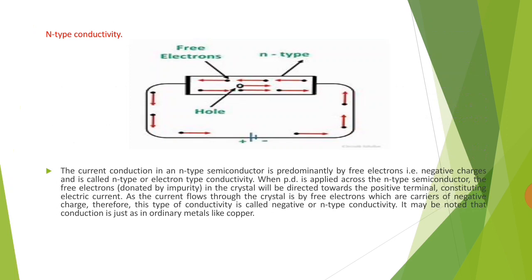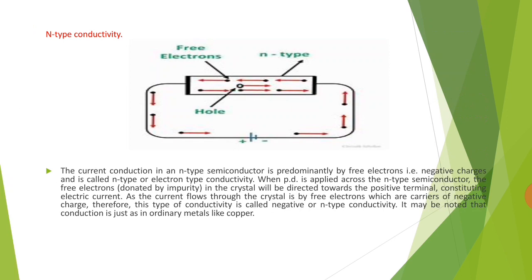Next one, N-type conductivity. The current conduction in an N-type semiconductor is predominantly by free electrons. That is negative charge, or N-type, or electron type conductivity. When potential difference is applied across the N-type semiconductor, the free electrons in the crystal will be directed towards the positive terminal, constituting electric current.